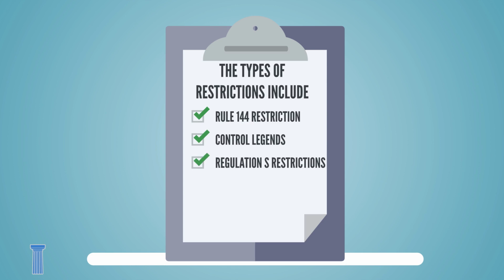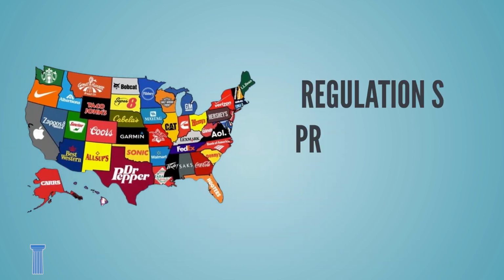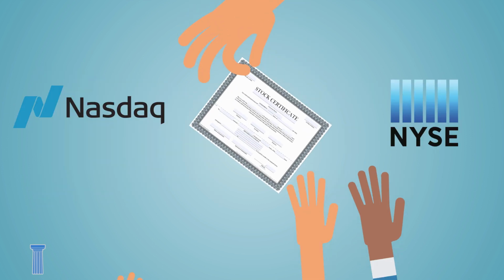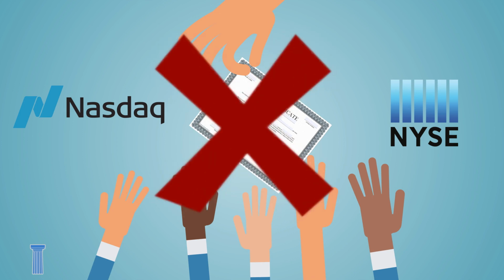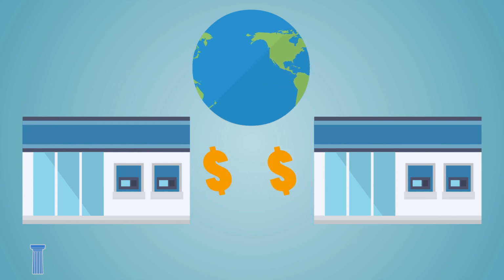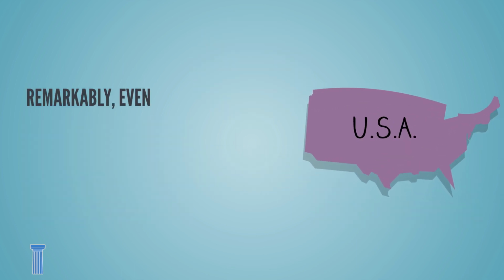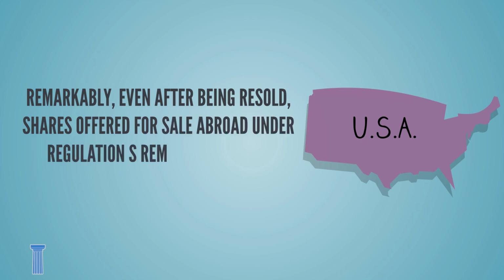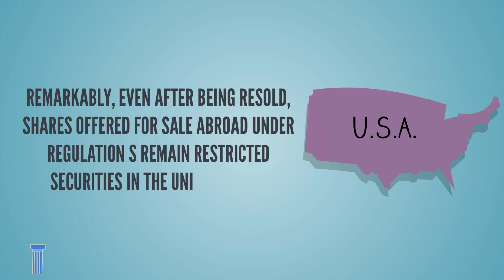Regulation S restrictions. Regulation S provides a safe harbor for US corporations looking to sell their stock to international investors. It stipulates that no attempts may be made to directly sell the securities on the US stock market. Instead, they must be sold through an international transaction. Remarkably, even after being resold, shares offered for sale abroad under Regulation S remain restricted securities in the United States.